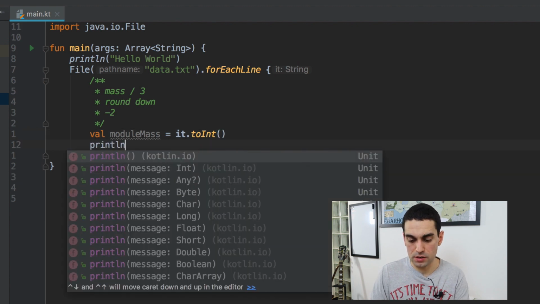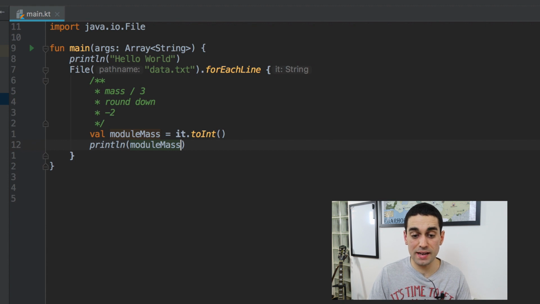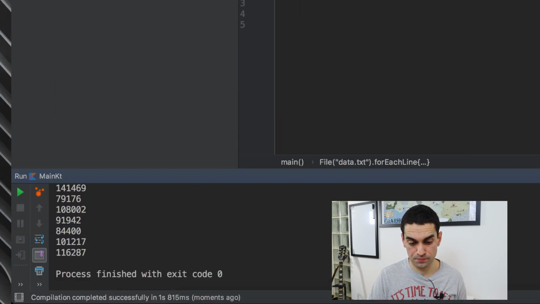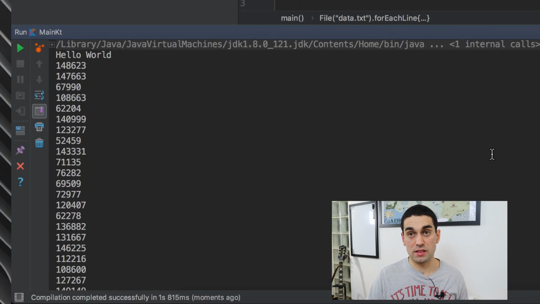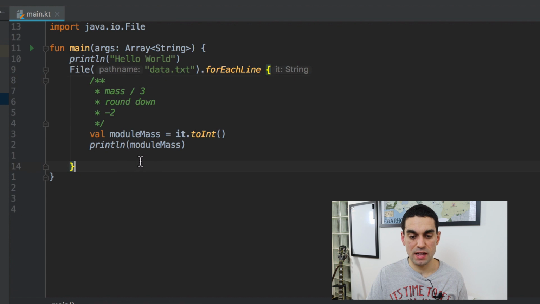Underneath it, I'm going to just do a println, and I'm going to do moduleMass, and I'm going to hit play. And we shouldn't see anything different than we did before, but there it is. This is now going to be the numeric value that we can work with. So there it is. So the first thing I need to do, I guess, is divide that mass by 3.